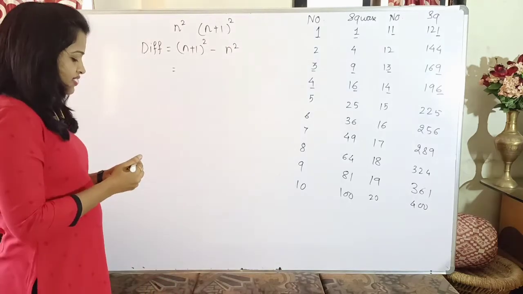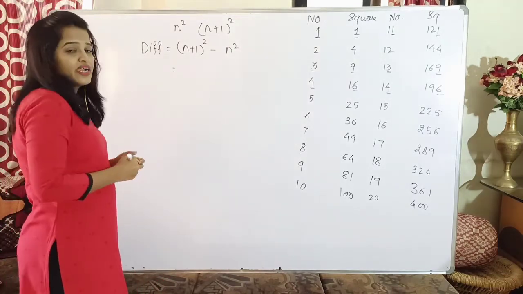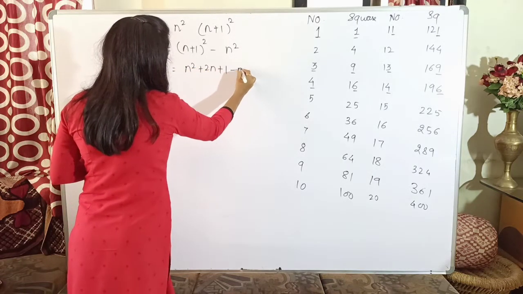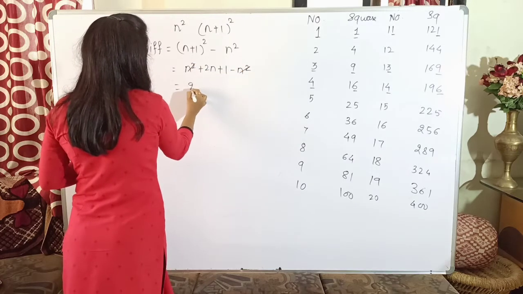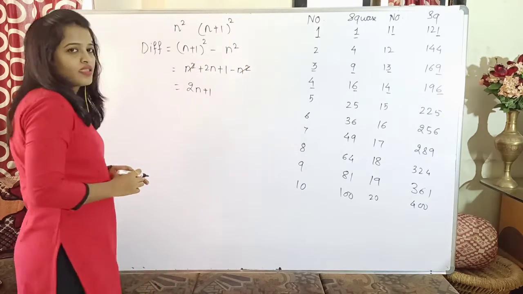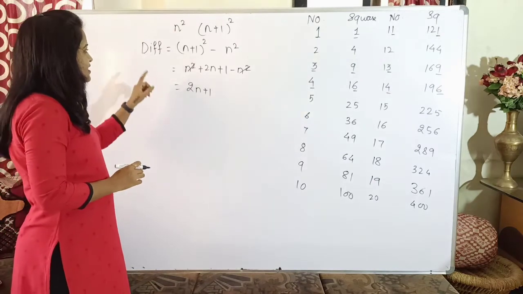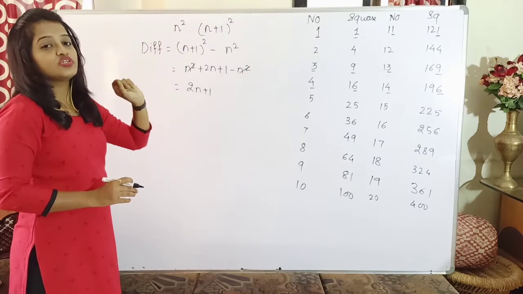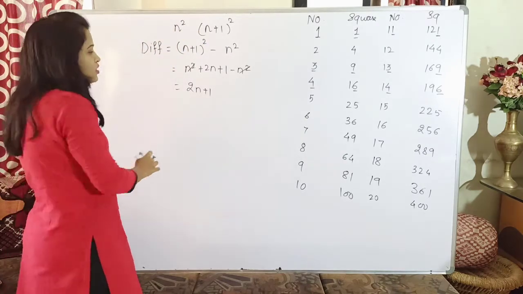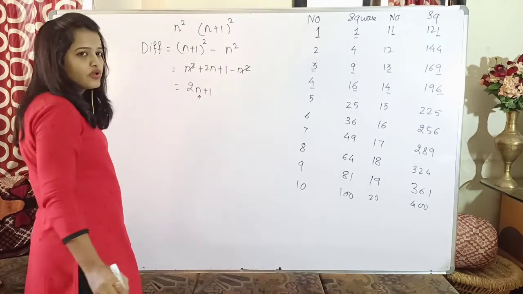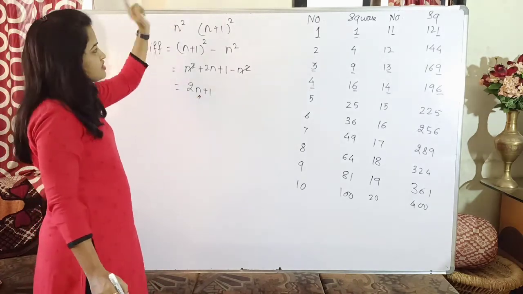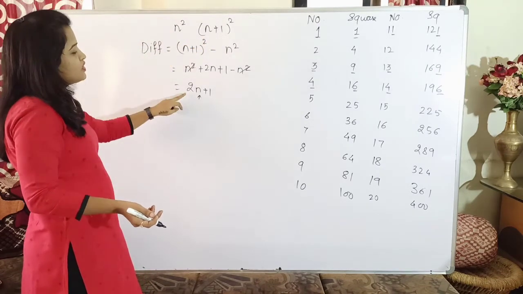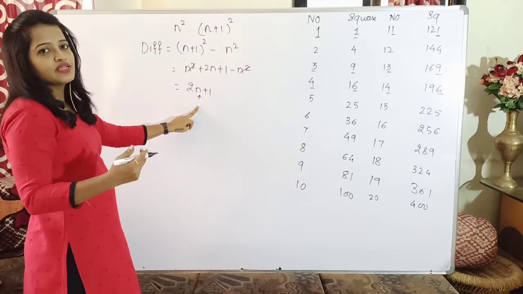So how could this be written? Can anybody tell me? You know the identity. Let us expand. It will be n square plus 2n plus 1 minus n square. So n square gets cancelled, leaving 2n plus 1. So what can I say? The difference of consecutive squares, since we are dealing with squares, is equal to twice the lower number plus 1. What was my n? n was my lower number, because the next number I have taken as n plus 1, which is the larger number.